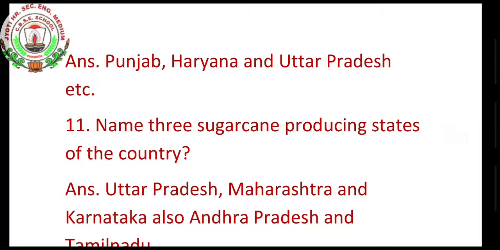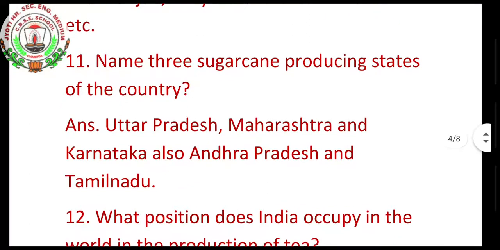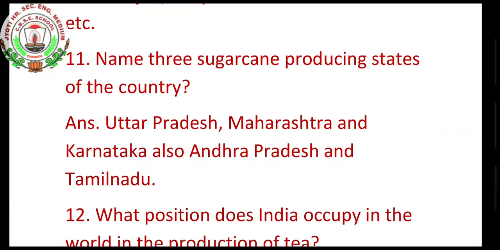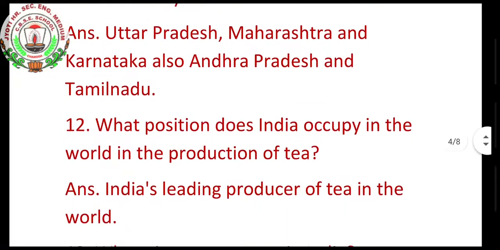Name the 3 sugarcane producing states of the country. We know the largest state is Uttar Pradesh, then Maharashtra, Karnataka. Also, Andhra Pradesh and Tamil Nadu are the sugarcane producing states of our country.